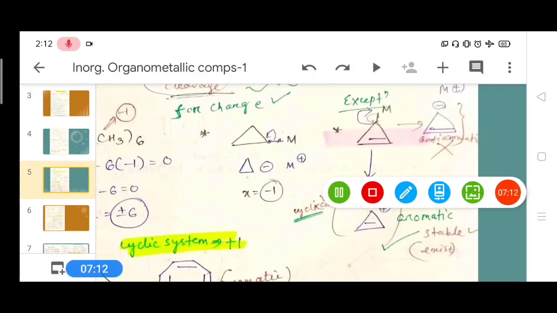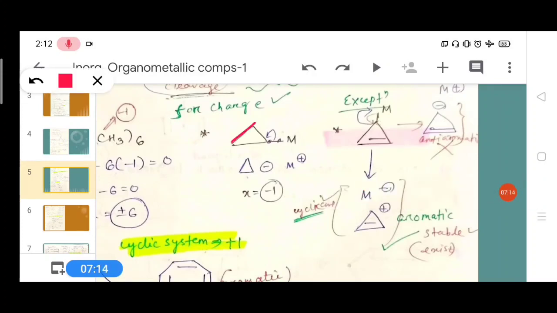Another example is this. It is a cyclic compound in which the metal is directly linked to this carbon atom. If it is a heterolytic cleavage, then the negative charge will go to the carbon atom and the positive charge to the metal atom. Then the oxidation number of the metal atom is -1, which is the charge of this cyclic compound. Here is an exceptional case.